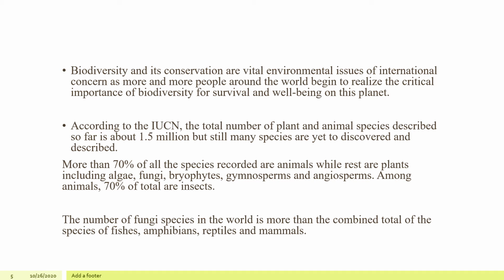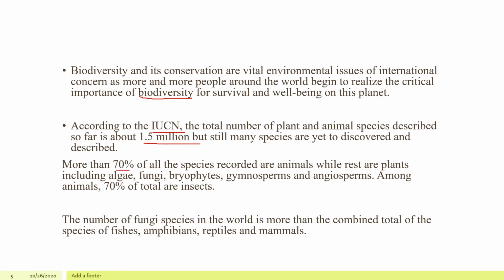Biodiversity and its conservation are vital environmental issues of international concern as more and more people around the world begin to realize the critical importance of biodiversity, because of deforestation, a very important reason behind it. According to IUCN, the total number of plant and animal species described so far is about 1.5 million, but still many species are yet to be discovered and described, as daily more diversity is being described.